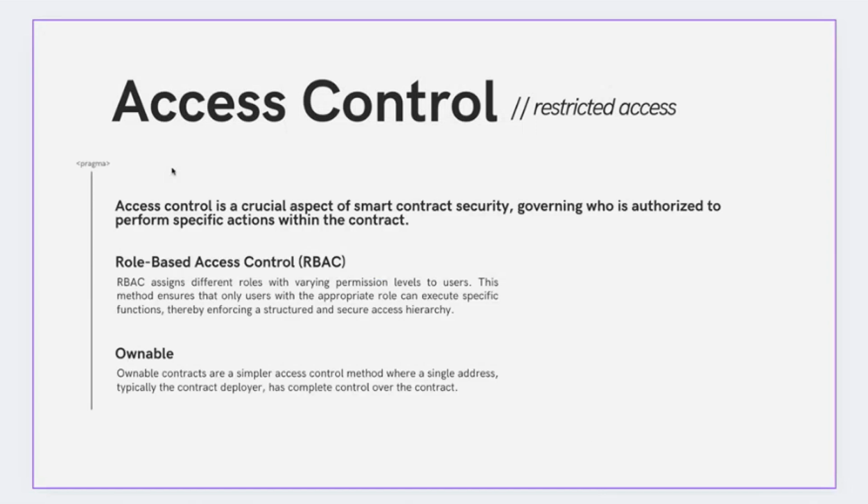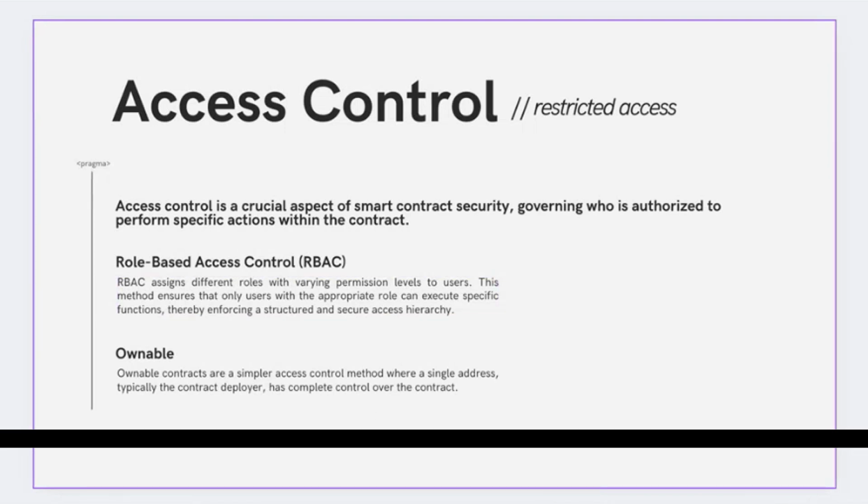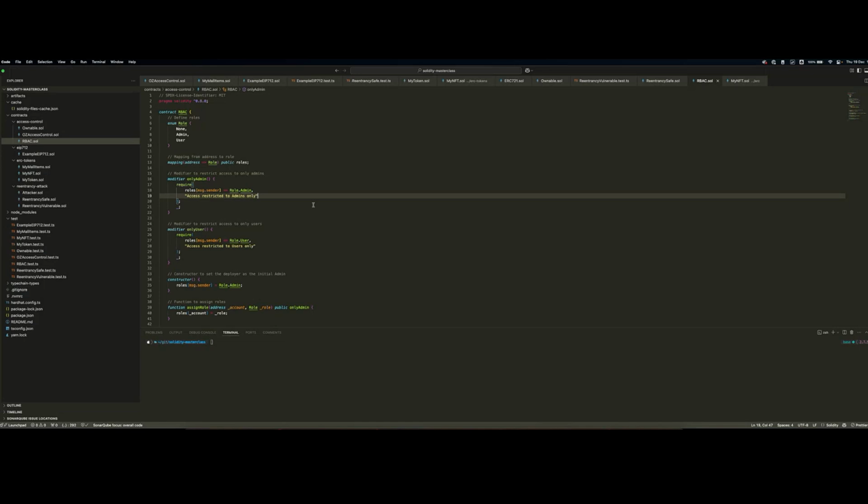Access control is one of the key security mechanisms in Solidity that allows you to gate access to specific functions and operations within your Solidity smart contracts. There are two typical access control mechanisms, a role-based access control mechanism and an ownable-based one, known as ownable contracts. Role-based consists of a series of roles. So you're basically associating roles to specific users, which gives you more granular control over your smart contract. In fact, let me quickly dive into an example of role-based access control so we can see this in action.